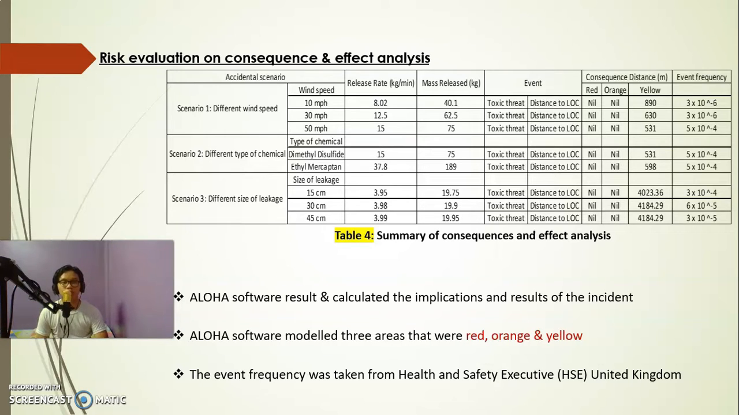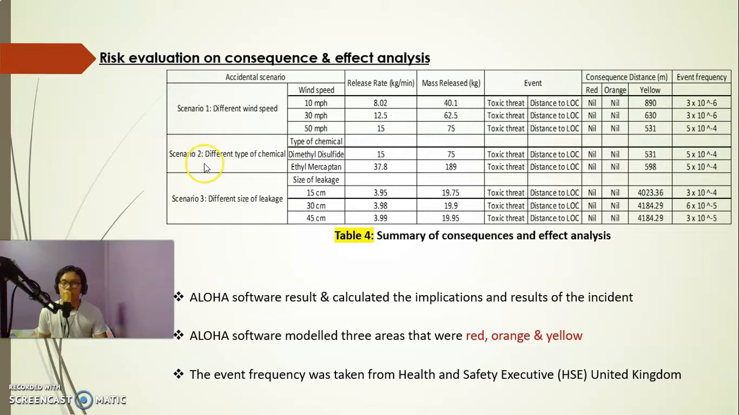So for the first scenario, the release rate for each of the wind speeds is different, and it's the same for the mass release. They are all different for each of the wind speeds. For the event, it is a toxic threat and the distance to LOC. For the consequence distance, we have 3, which are red, orange, and yellow, but both the red and orange are nil, while the yellow for each of the wind speeds is stated in this Table 4, which is a summary of the consequence and effect analysis. So this is the event frequency, which is stated in the table.